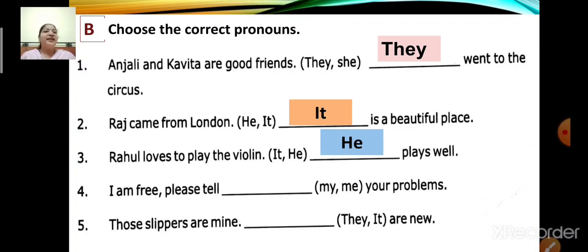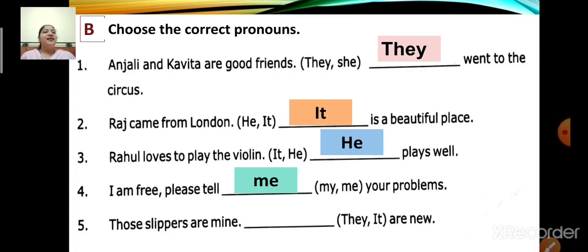Okay. Next, number 4. I am free. Please tell dash your problems. In the bracket there are two pronouns, my and me. Now children, choose the correct pronoun. Which is the correct pronoun? My or me? Yes, you are right. The correct pronoun over here is me. So children, I am free. Please tell me your problems.